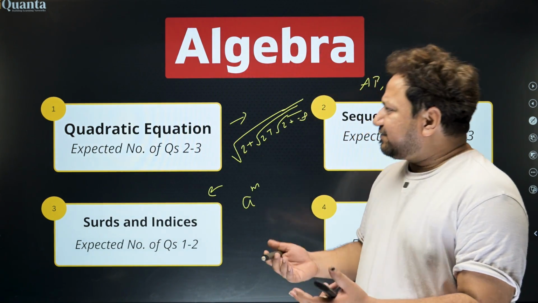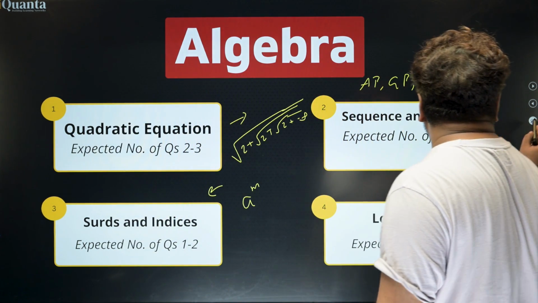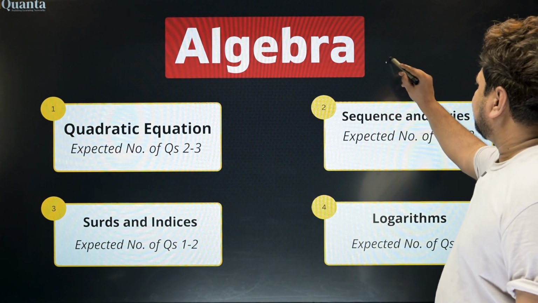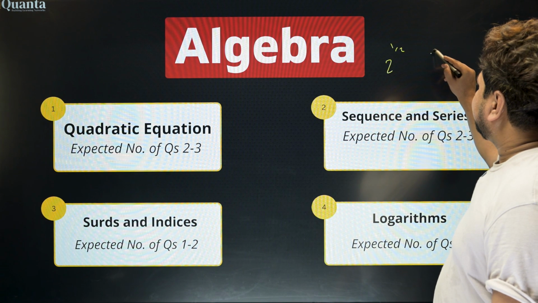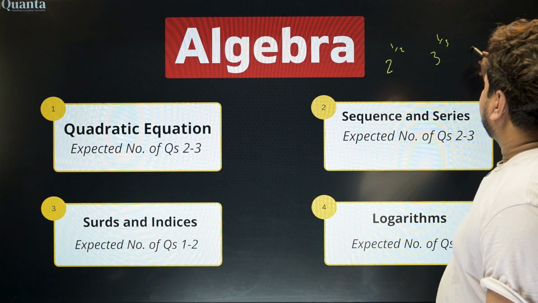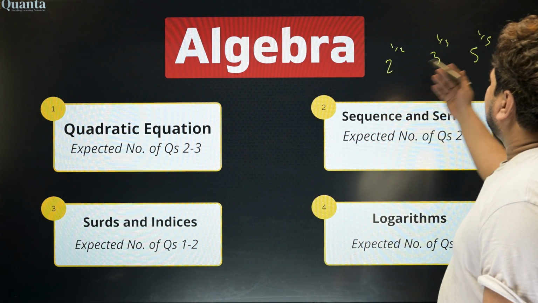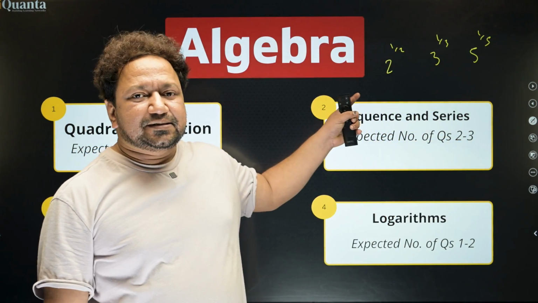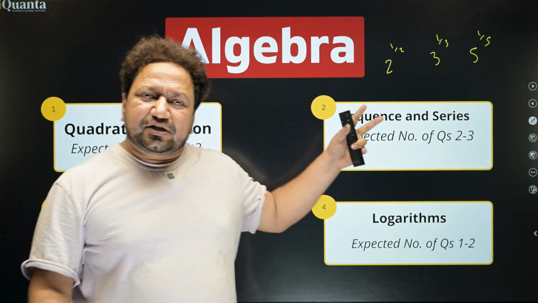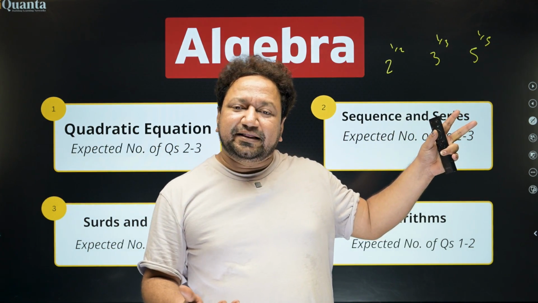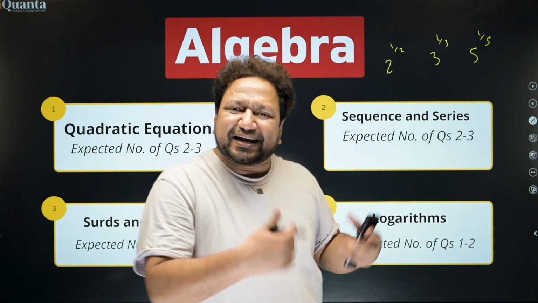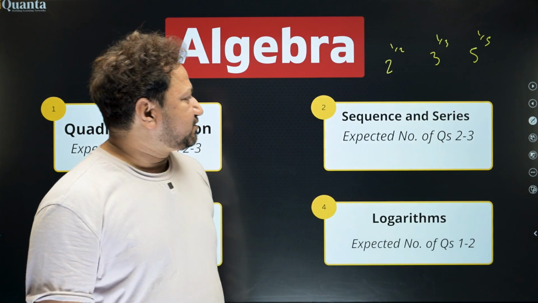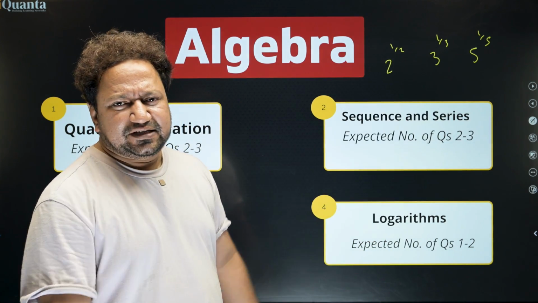And here, there's a very famous question, a very famous example: 2 to the power 1 by 2, 3 to the power 1 by 3, 5 to the power 1 by 5. Arrange in ascending order? You can tell me in the comments also. This question is from surds. You can expect such questions. It also involves questions related to finding the square root of irrational mixed surds. That's also a possibility. So there are multiple things which can be asked.